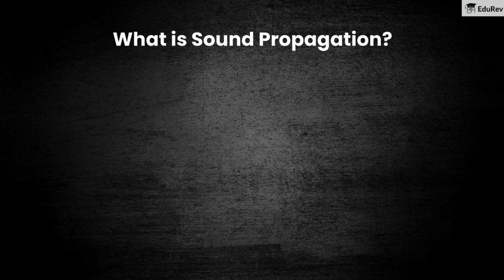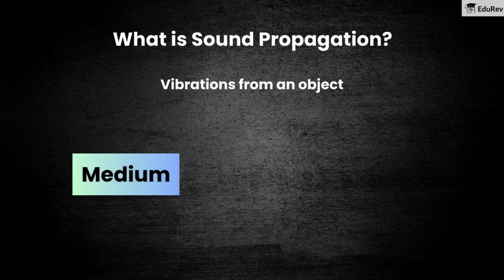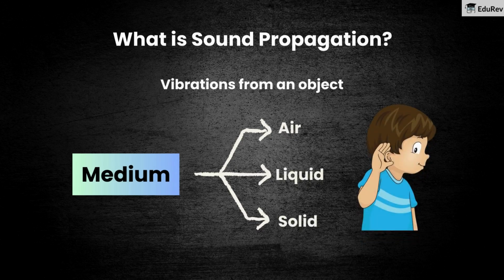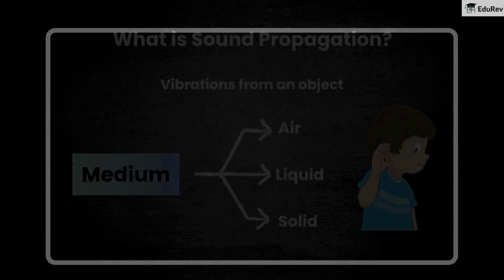So what is sound propagation? Sound travels because of vibrations in an object. So there must be a medium for its travel. The medium can be air, liquid, or solid. Let us see an example to understand.